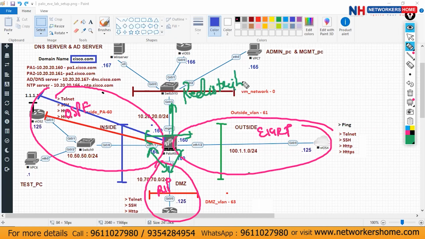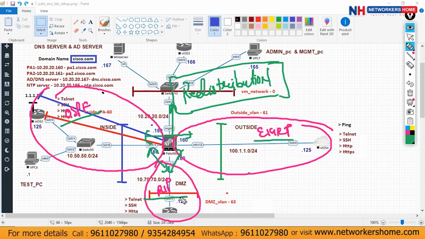I'm not talking about any BGP here. I'm not expecting any BGP knowledge from you guys if you are not aware about next stop. So leave that part. I'm talking about very basics here: OSPF, EIGRP, and RIP. Like this way you have to configure, okay? And then you have to do redistribution between these things. This is the task for the day.